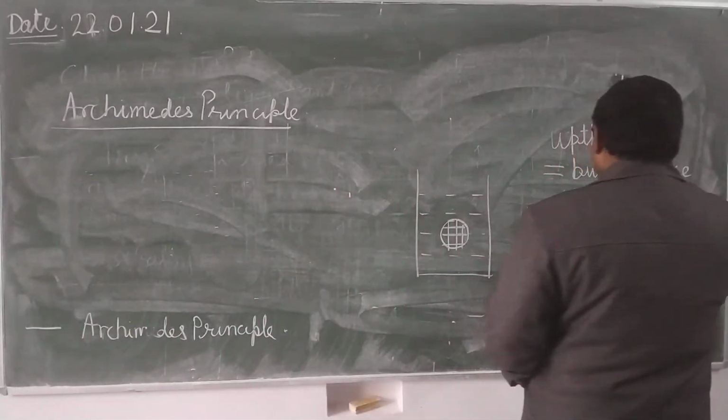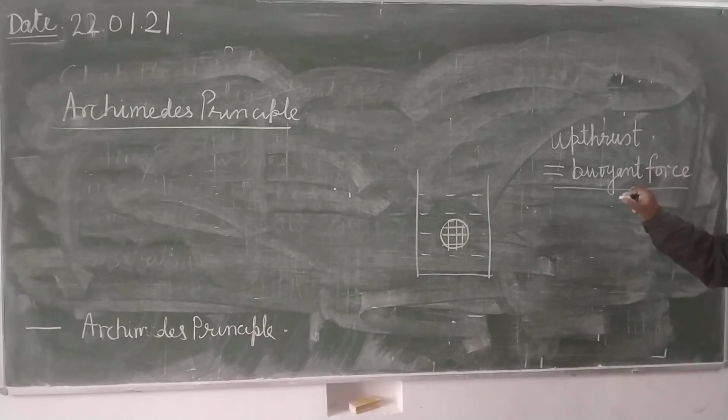So what is buoyant force? When any object is immersed in any liquid, the liquid exerts a force on the object in upward direction. This property of the liquid is called buoyancy, and the force is called the upthrust or buoyant force.